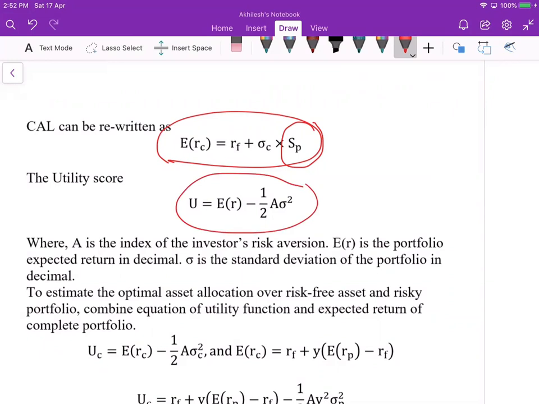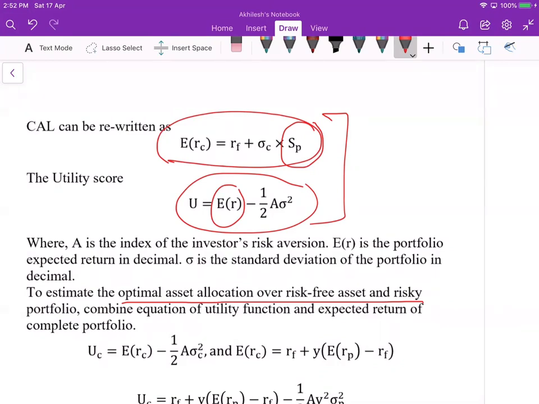To estimate the optimal asset allocation over the risk-free asset and the risky portfolio, we will put in this formula while constructing the optimal portfolio. How much are we going to distribute to the risk-free asset and to the risky portfolio to construct the optimal portfolio?